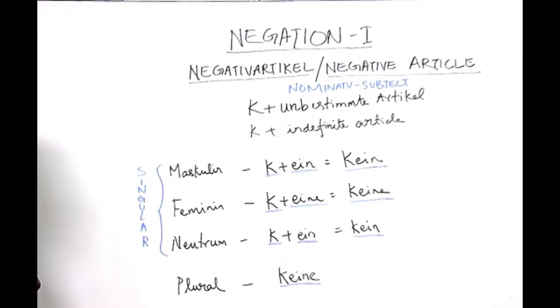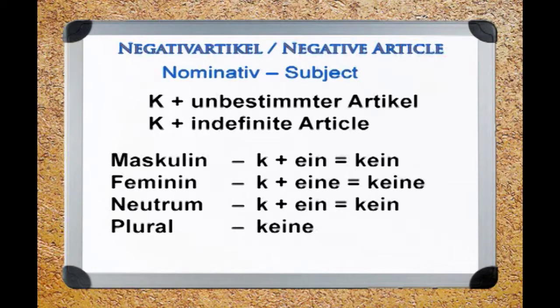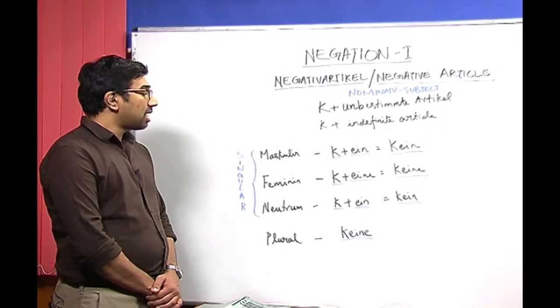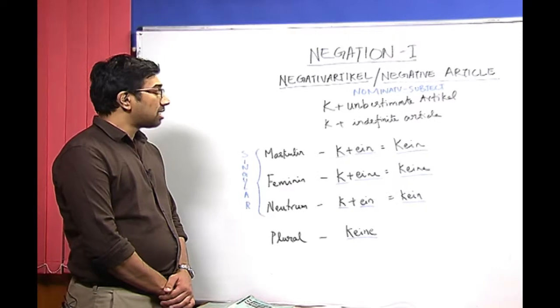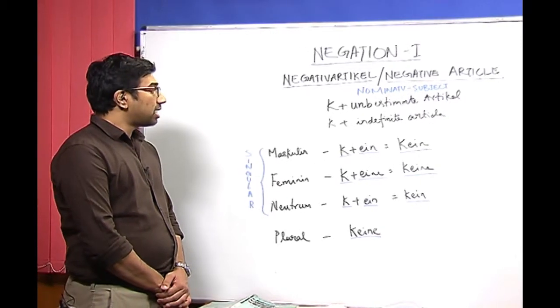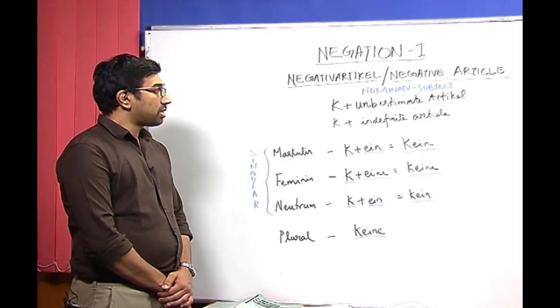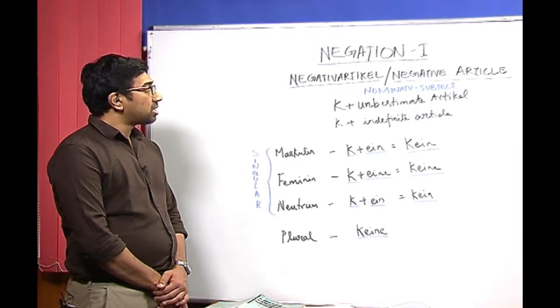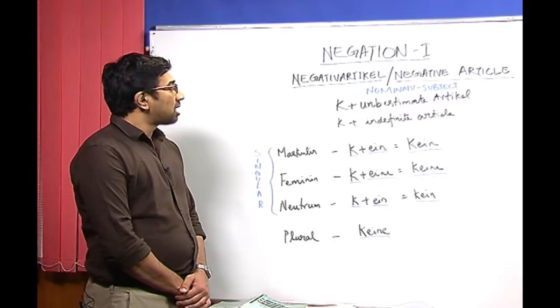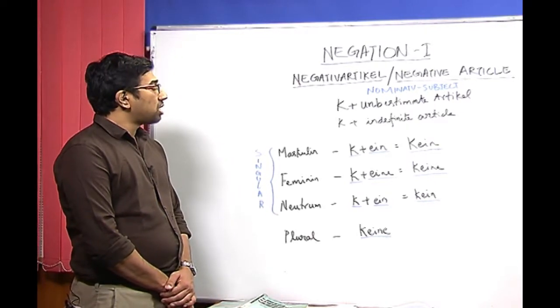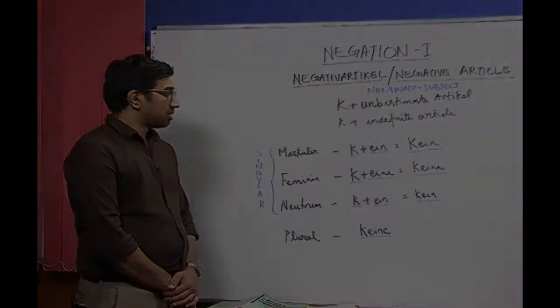Since it is not easy to remember this concept, it is always helpful to learn the article, which I mean the definite article, and then from the definite article learn how to derive the indefinite article. Now, we will see some examples on how indefinite articles are negated or how negative articles are made.